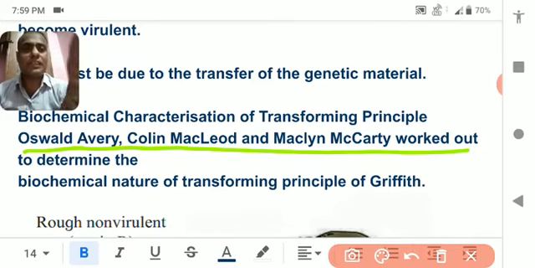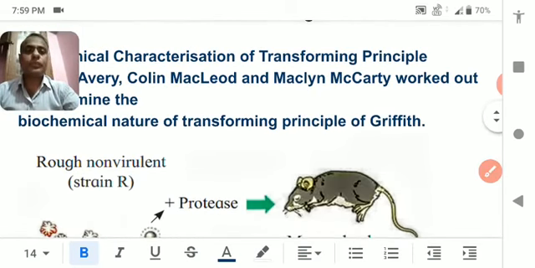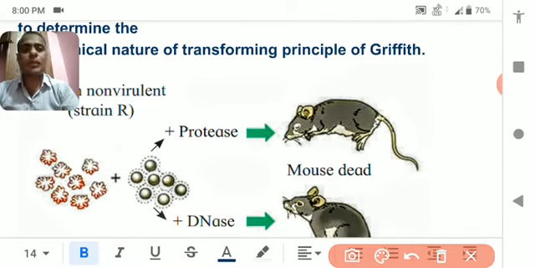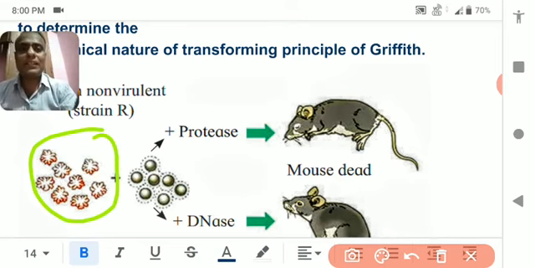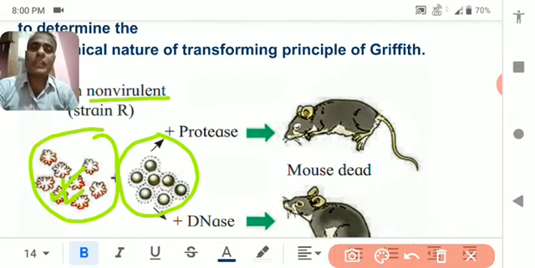So these 3 scientists have discovered that actually the DNA is responsible. They take the heat killed S strain along with the rough strain, or R strain, or you can say rough Streptococcus pneumoniae.